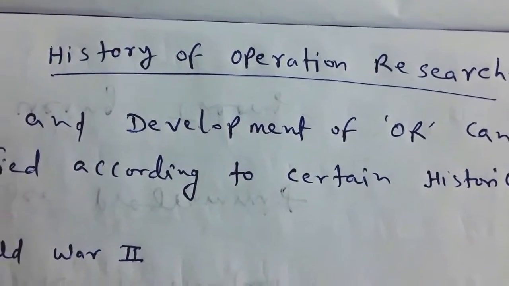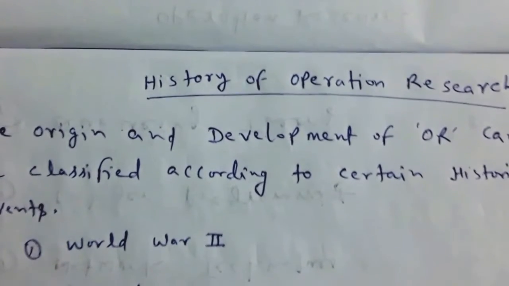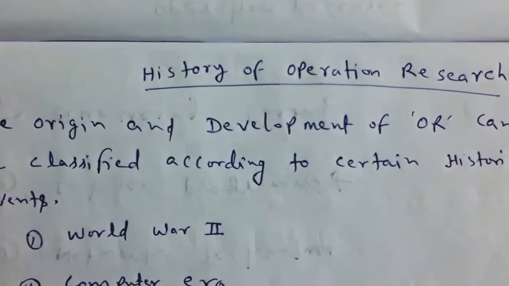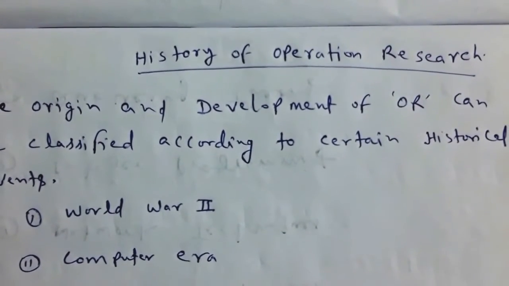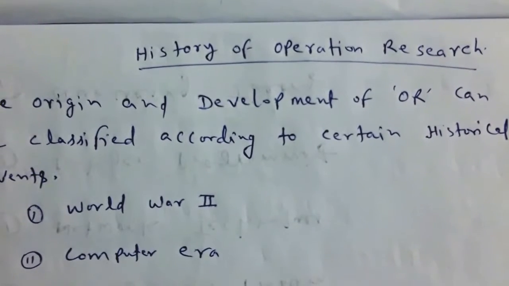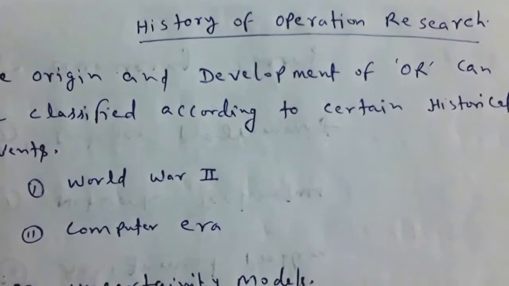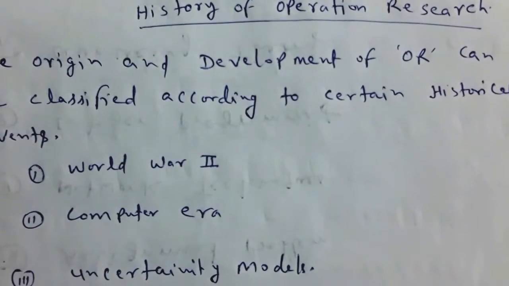History of operation research. The origin and development of operation research can be classified according to certain historical events. In this event, the first topmost part is World War II. The second is the computer era and uncertainty model, meaning inclusion of uncertainty model.